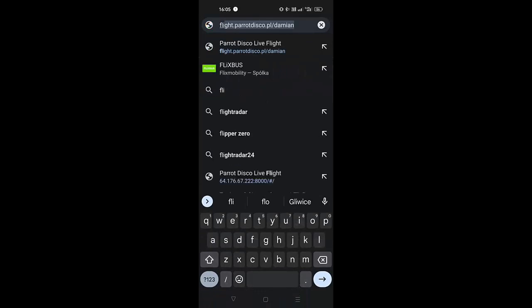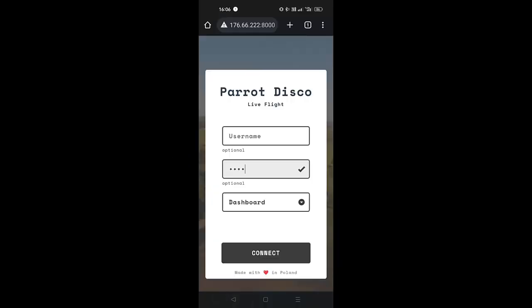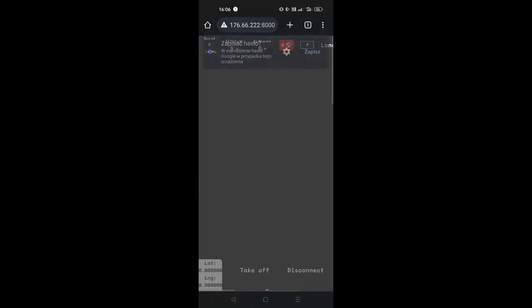Now, using your smartphone, go to your flight link. Set the test token, which will allow you to take off. Otherwise, you won't be able to do anything. Click Connect. Now, zoom out. This dashboard is not responsive for now. As you can see, the connection is very bad, but will be good in the air.